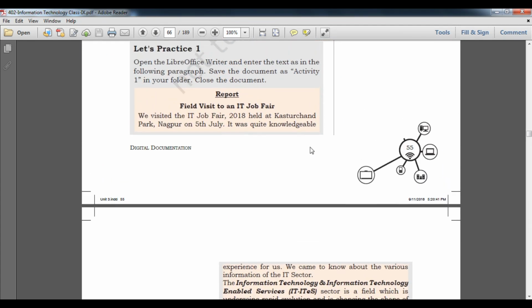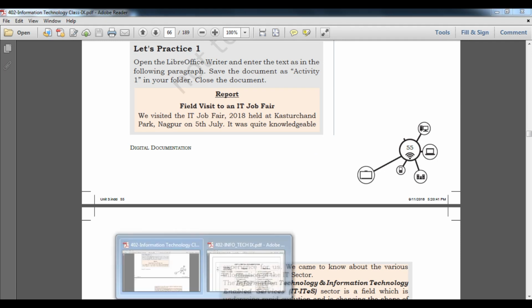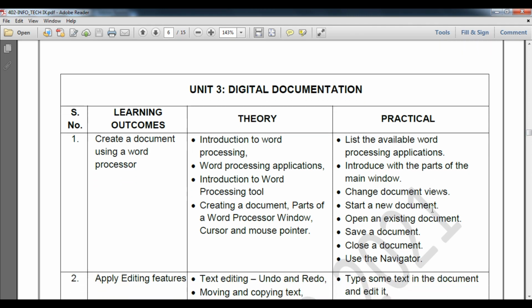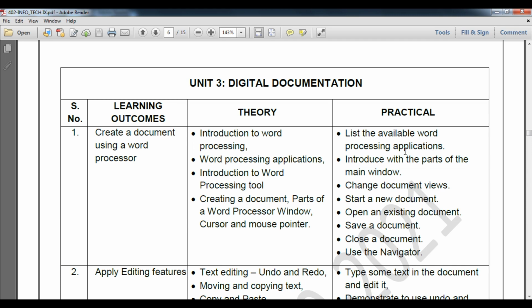Next time I will teach you the practical regarding the list available and the introduction to the parts of the main window. I have also explained today the different parts of the window, such as the text editor. We have changed the document view, started a new document, opened an existing document, saved and closed a document, and used the navigator. We will cover this particular video today only.